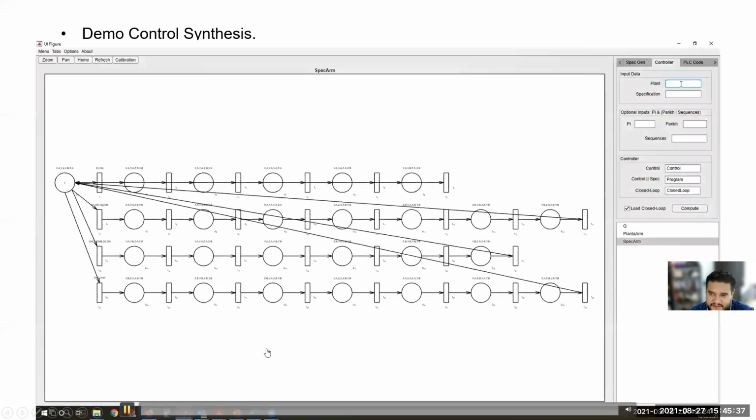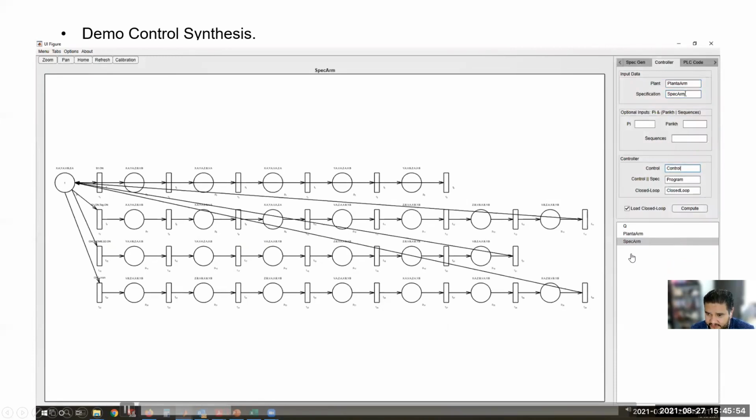Once we have the specification and the plant as a PetriNet, we can compute a controller. And for that, we only have to provide in our app the name of the plant and the name of the specification. All the nets that we are computing are in the tree panel down here. And also, we give a name for the PetriNet that will represent the control, another PetriNet name for the PetriNet that will represent the program, and another for the closed loop system. We only need this, and then the app can compute the controller of the closed loop system.